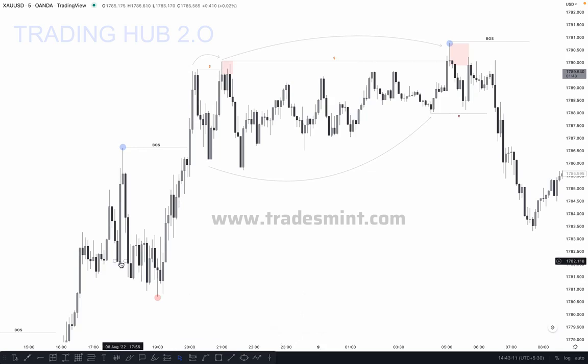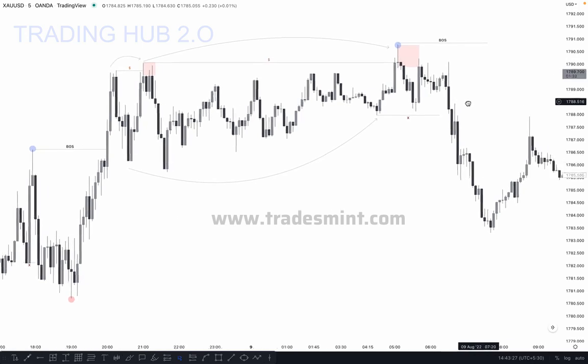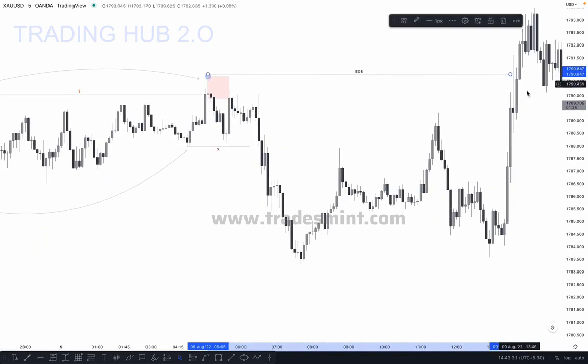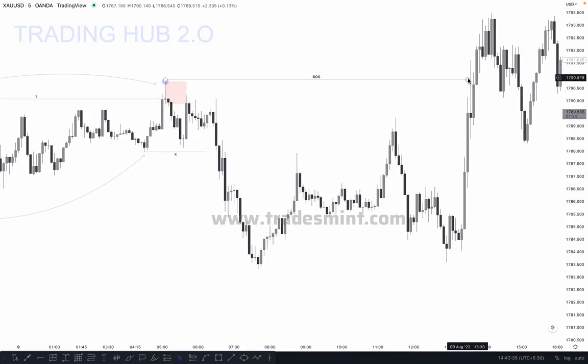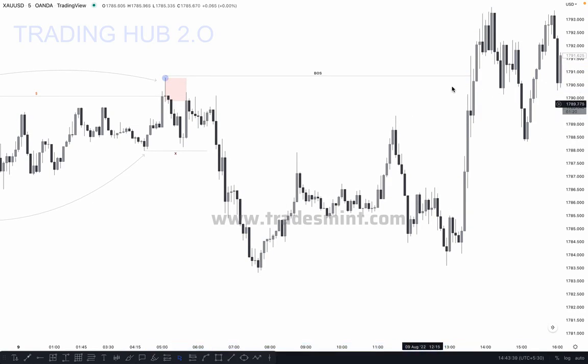At this point the market breaks the internal low, so this is our inducement. If the market breaks this major high, this can be your actual break of structure. So let's see what happened next here. As you can see, first the market swept this high, correct? And after sweeping this high, we can apply anti type 3. If the market gives any opportunity here for a sell, then we can sell, otherwise no.